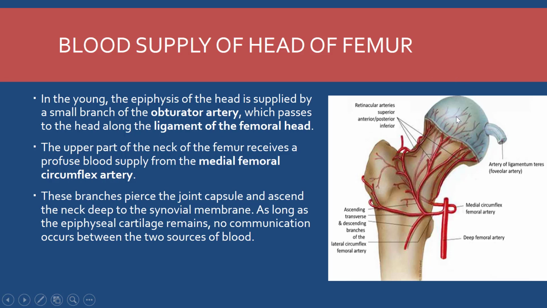In the young, the epiphysis of the head is supplied by a small branch of the obturator artery, which passes to the head along the ligament of the head of the femur. See here, this is the ligament of the head of the femur, or the ligamentum teres, which is present at the fovea capitis, and there is a small artery which is the branch of the obturator artery, which is called the acetabular artery or the foveolar artery, or the artery of the ligamentum teres, which will pass through this ligamentum teres, or along the ligament of the head of the femur. Okay, this is one artery.